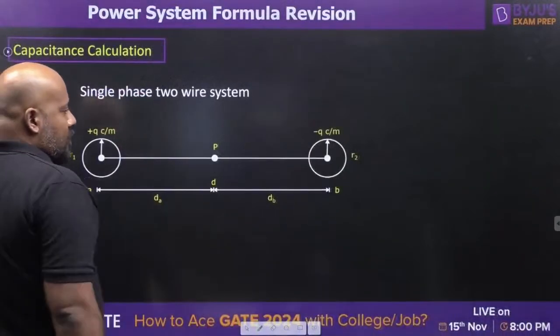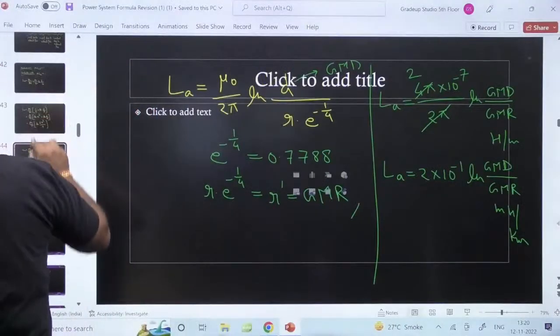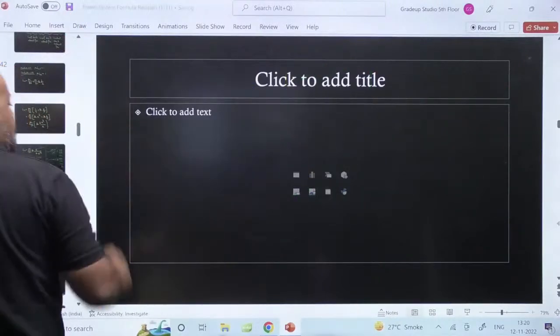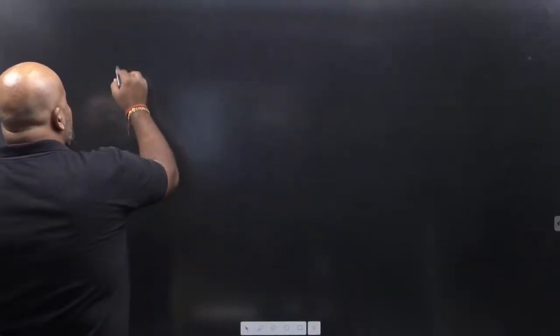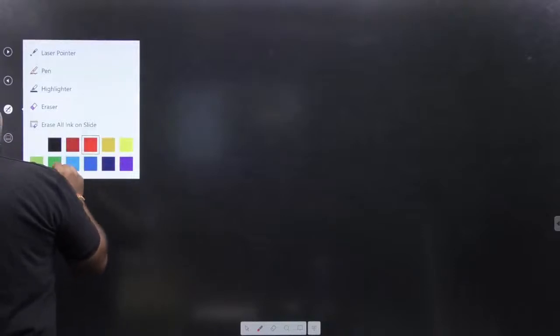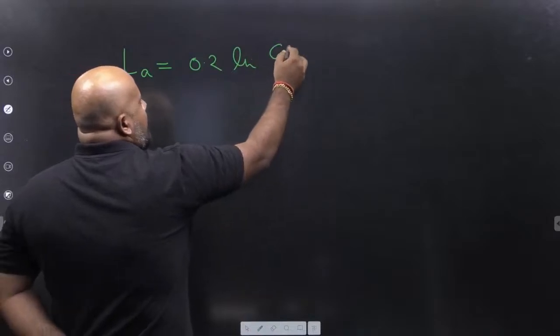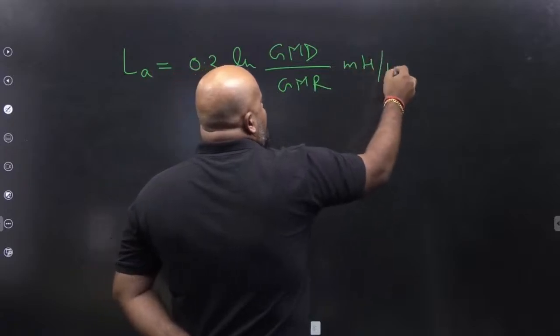Or this you can write as finally the final expression now. The final expression becomes LA as 0.2 ln GMD upon GMR, and the unit becomes millihenry per kilometer.